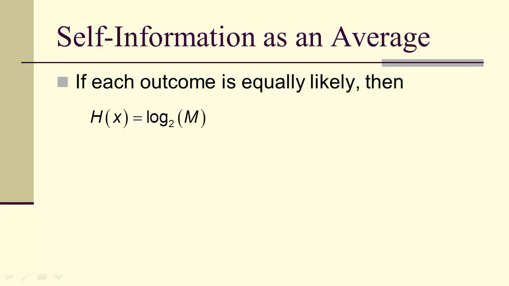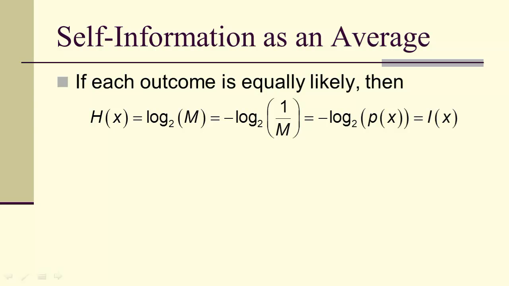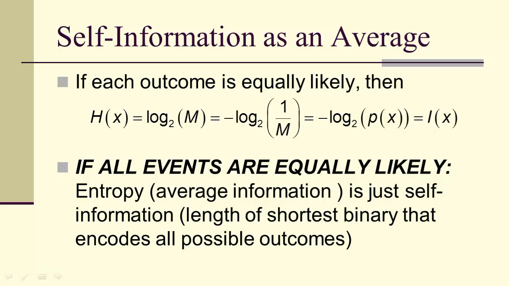So if each outcome is equally likely, then the entropy is the log base 2 of m, which is the negative log base 2 of 1 over m, and that's the negative log base 2 of the probability of these m equally likely outcomes, and that's the self-information. So if all the events are equally likely, the entropy, the average information, is just the self-information for each of the individual outcomes.